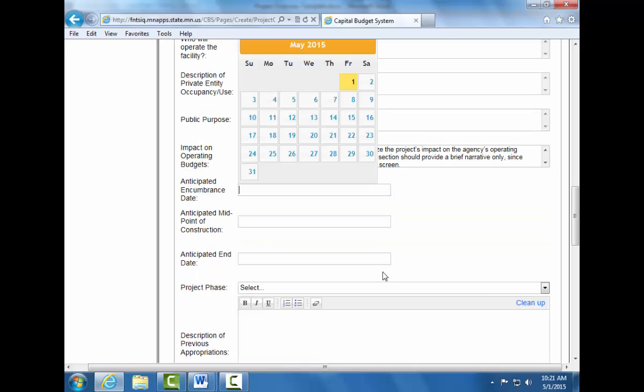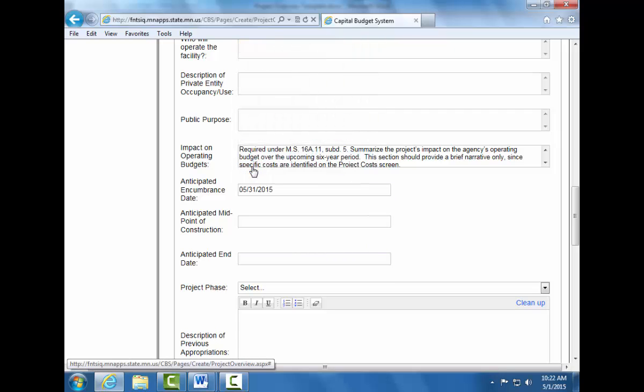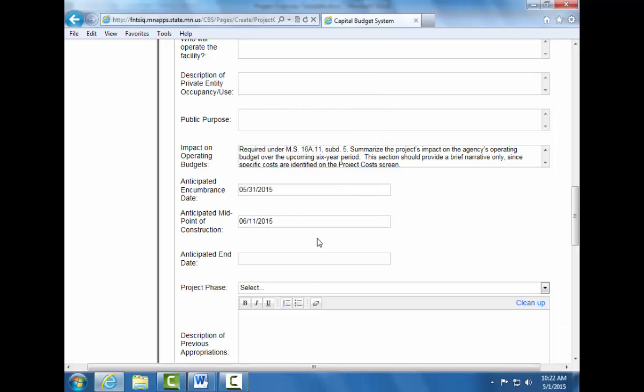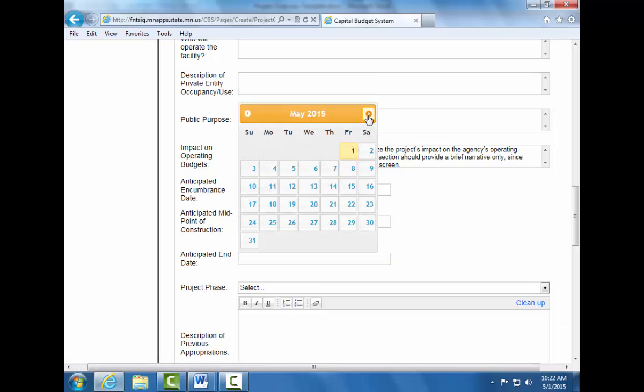For the anticipated encumbrance date, local units of government should select the anticipated start date of the project. The anticipated midpoint of construction field is for construction projects that will span multiple years. A midpoint of construction should not be entered for asset preservation or state program requests. The anticipated end date should demonstrate the anticipated end date of the project.